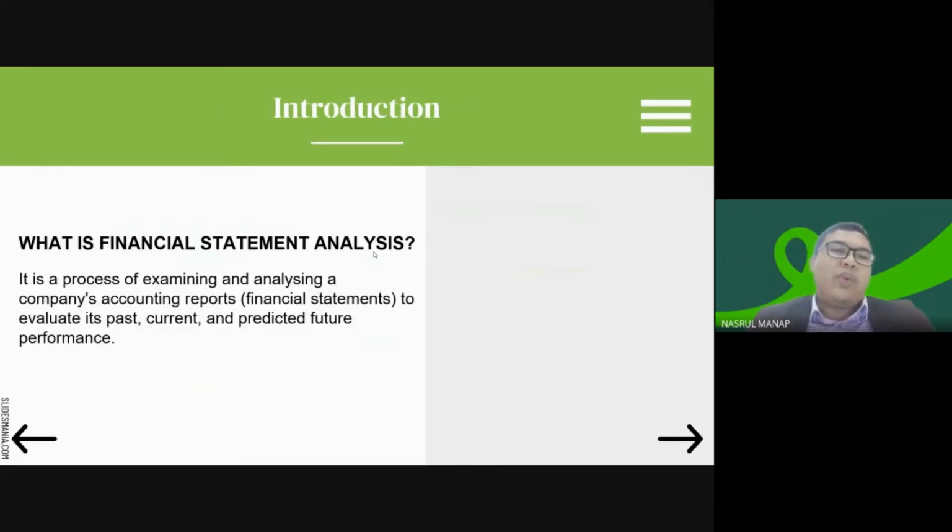Let's begin with what is financial statement analysis. It is a process of examining and analyzing a company's accounting reports, its financial statements, to evaluate its past, current and predicted future performance.